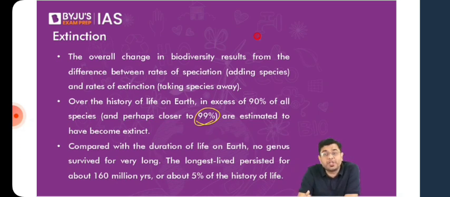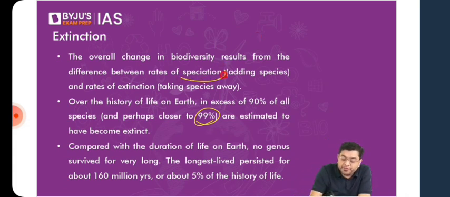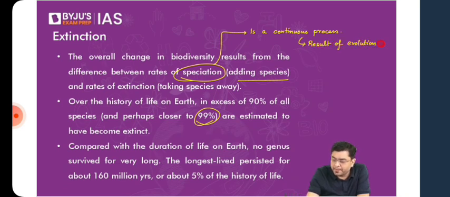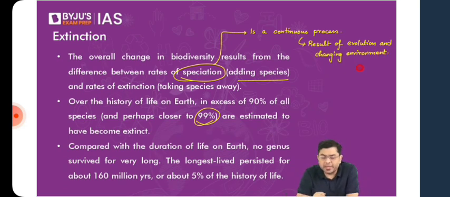So as the conditions change, as the evolution happens, there is also creation, or in a way evolution, of a newer set of species. That is what is referred to as speciation. So when we say speciation, it is about adding species into the ecosystem. So speciation is a continuous process. Now that speciation is a result of evolution and also changing environment. So that is where you have many of the new species which get created, which do come into existence.